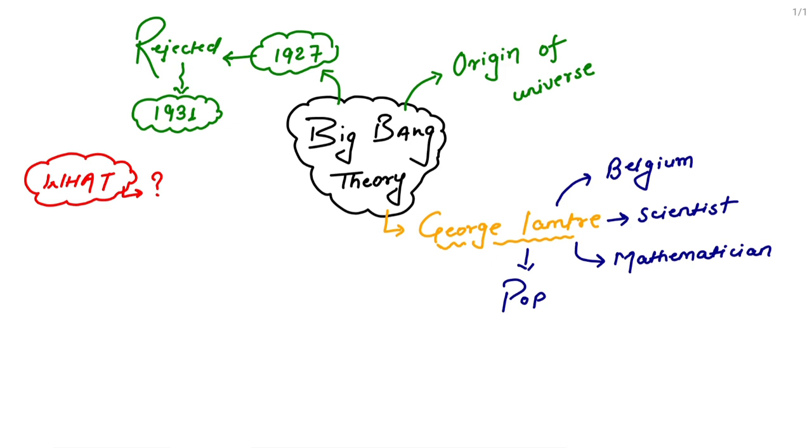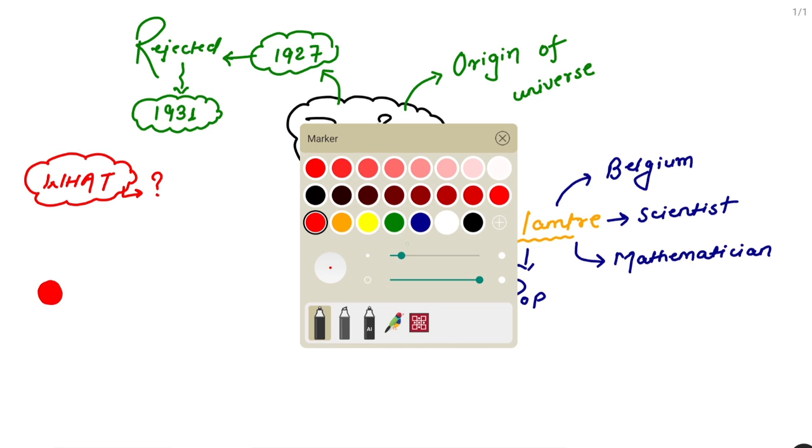George Lemaitre said that in the starting of the universe, there was one point, and this is our point. Another name for this point is the singularity point.